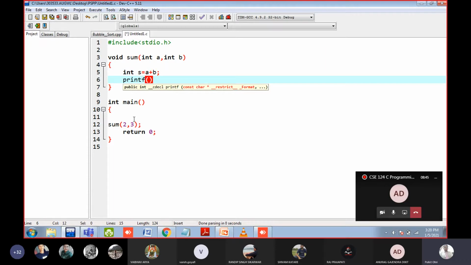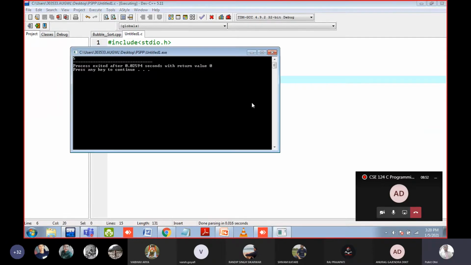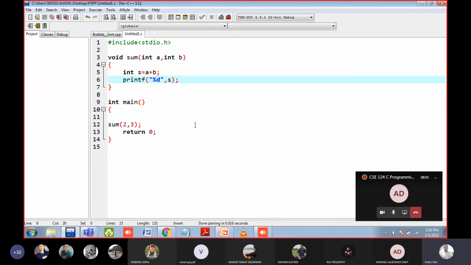If someone has a doubt in this, they can ask. So sum 5 is printed on the screen, yes or no? 2 is passed in the variable a and 3 is passed in the variable b. Okay, no doubt now.